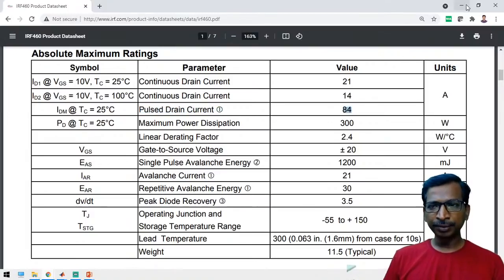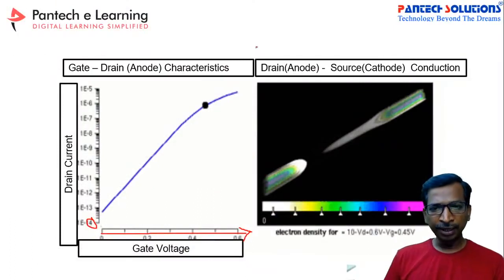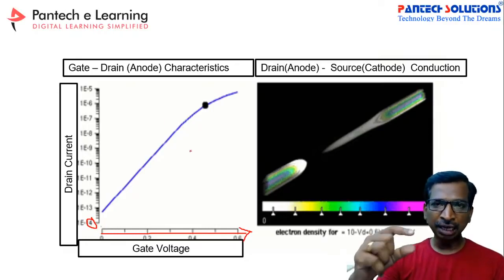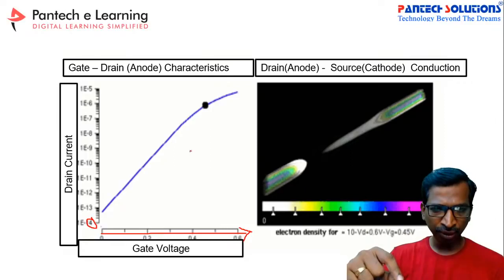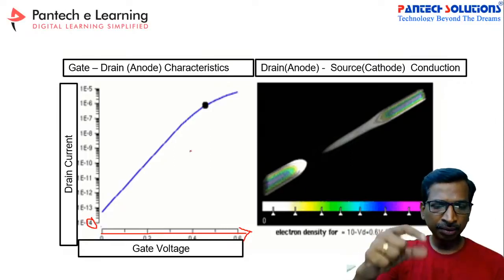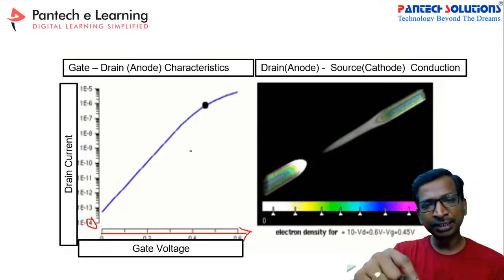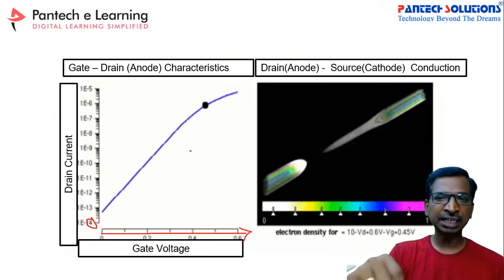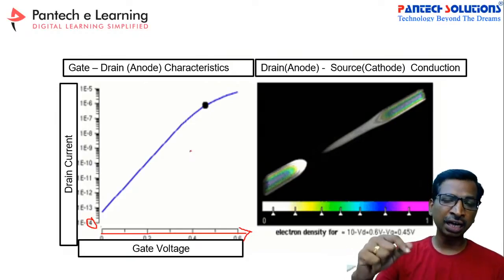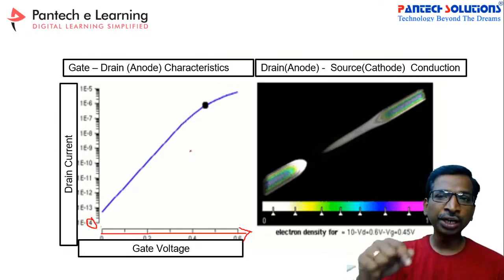For example, if you are going to carry the current of 21 ampere, then in that situation the temperature rise should be at most 25 degrees only. Suppose your device temperature is in a higher range, like 100 degrees Celsius, in that case you are going to allow only 14 ampere.